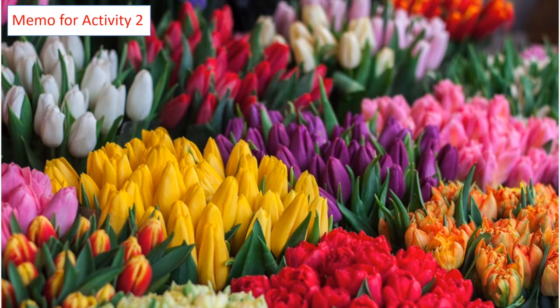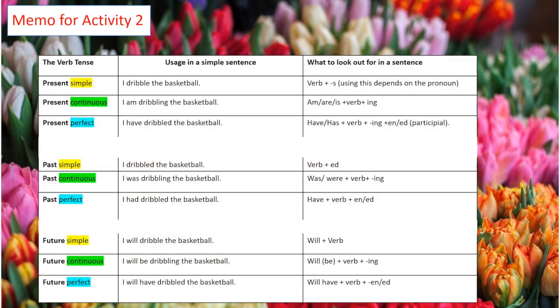Right, so let us have a look at the memo. So present simple, I dribble the basketball. Just the verb in the sentence, it doesn't even need an S there. Basic. Present continuous, I am dribbling the basketball. Ing, and of course that am is there as well. Present perfect, I have, operative word, dribbled the basketball. I have dribbled the basketball.